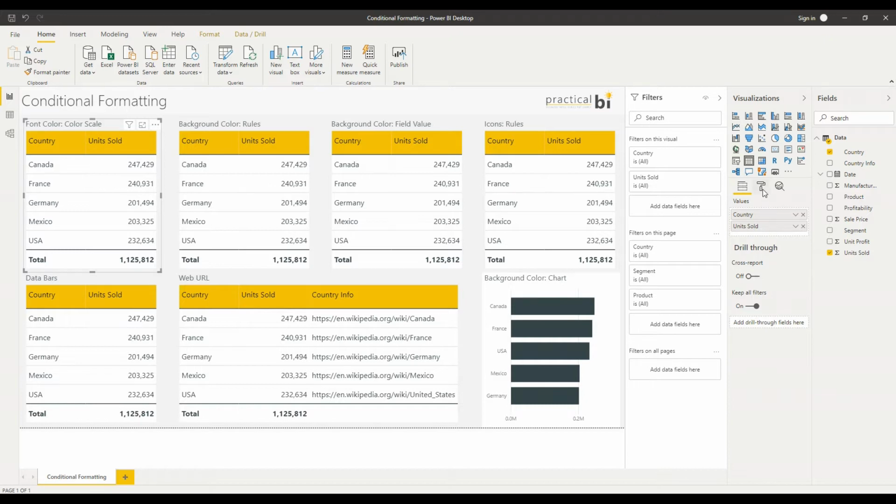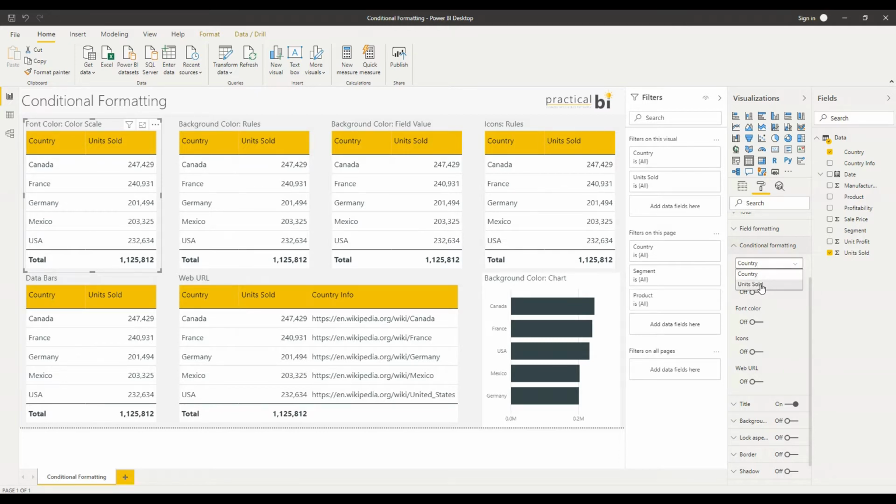So first of all, I'm going to go to the Format tab with my table selected, and I'm going to go down to the conditional formatting option here. When I expand that out, you'll see that I've got my country field selected, and I can drop down there and choose either of my fields here to apply conditional formatting to. I'm going to leave it as country selected for now. You can see then I've got four options here, four toggles. I can apply conditional formatting to the background color of the cells or the font color. I can add icons, and I can format the cell as a web URL. And we'll talk about each of these individually.